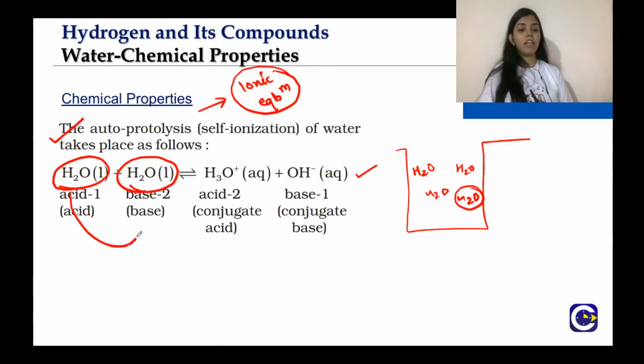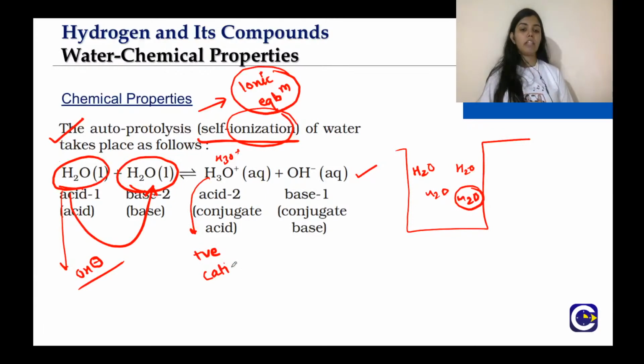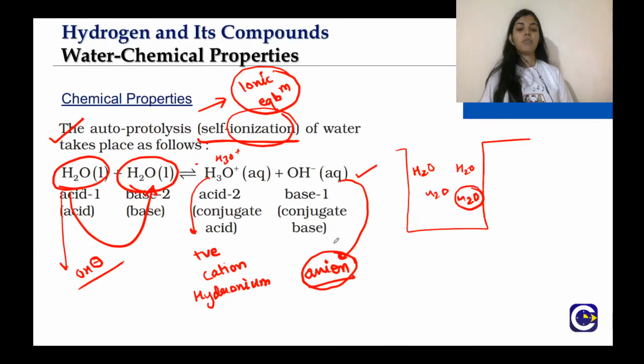Now the acid one will donate H plus to H2O and form H3O plus, and itself it will be converted into OH minus. This reaction is known as autoprotolysis or self-ionization. Why is it known as ionization? Because here you can see that a positive charged ion, that is a cation, is being formed, and a negative charged ion, that is an anion, is being formed by the water. So water self-dissociates into hydronium ion and hydroxide ion.